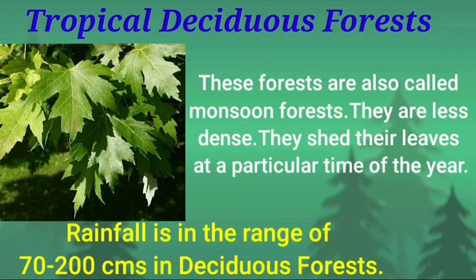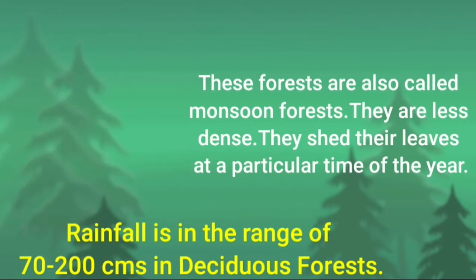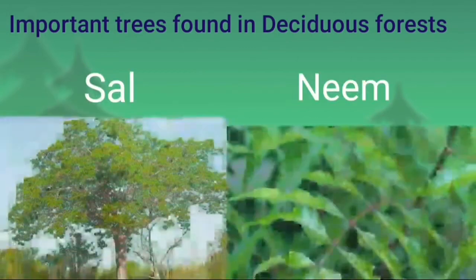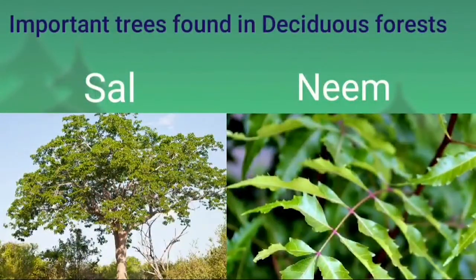Now we are going to see some of the important trees found in tropical deciduous forest. The first one is peepal, then shisham, then some more examples like sal and neem, also used for medicinal purposes.